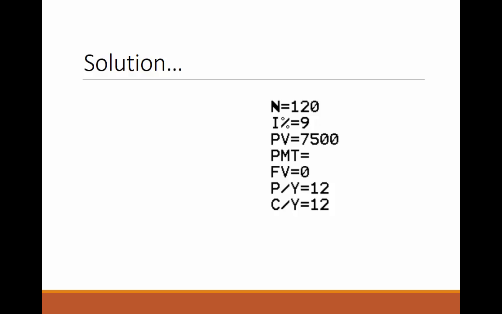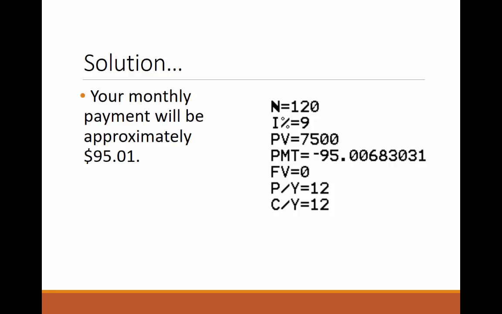P/Y and C/Y, of course, refer to the number of payments per year and the number of compounds per year, which again, these values will always be equal. Since we are making monthly payments and interest is calculated on a monthly basis, both of those quantities are 12. Slide back up to the PMT variable and solve. So we see that our monthly payment will be approximately $95.01.